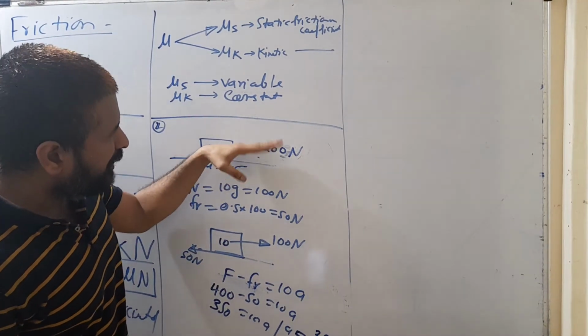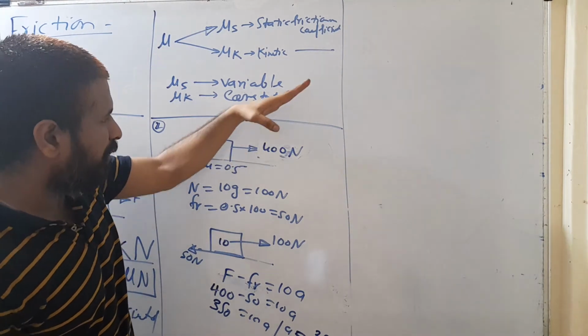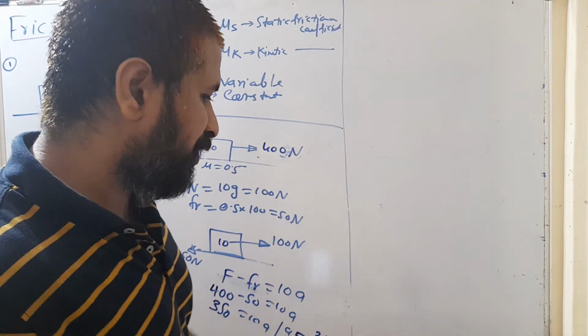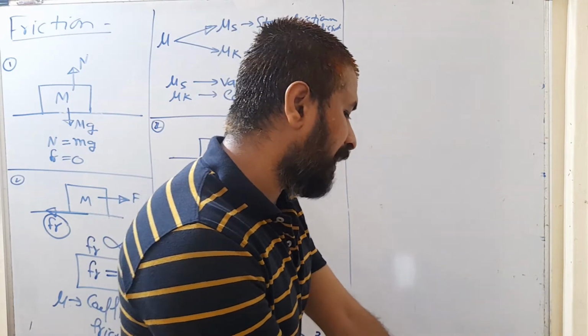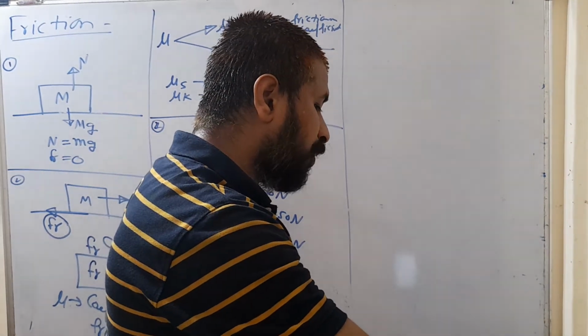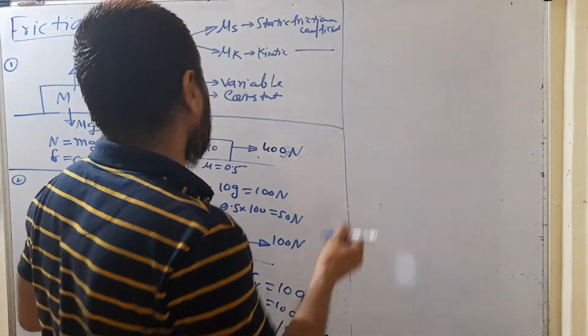But if suppose this force is acting at some angle, ये force का कुछ angle हो यहाँ पे, then normal reaction force changes. So in that case, you don't have to remember that N is always mg. N is not always mg.